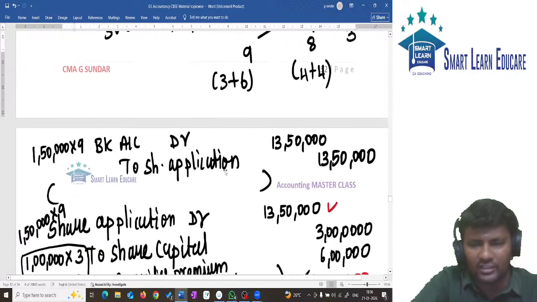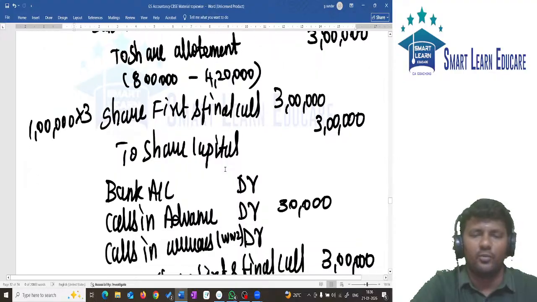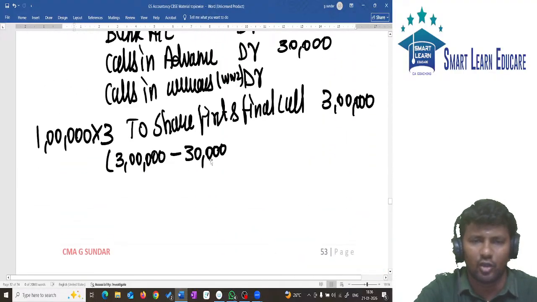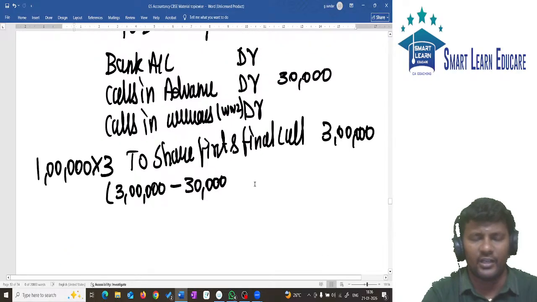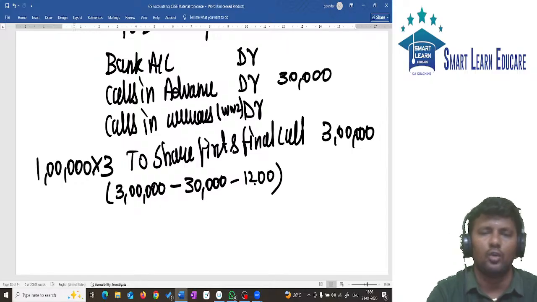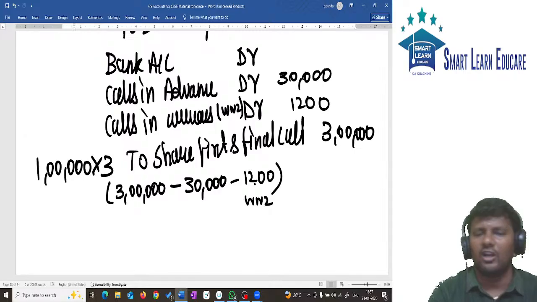That amount, the 1,200 in working note 2, should be transferred to what account? Calls in arrears. 3 lakh minus 30,000 minus calls in arrears. What is the amount of calls in arrears? 1,200, working note number 2. This is also not received.